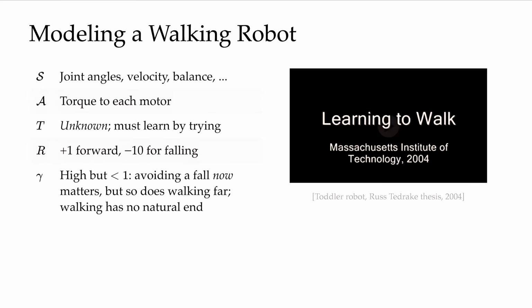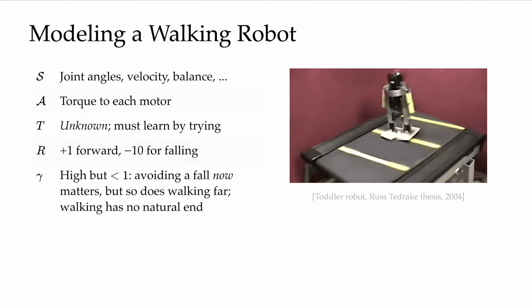And here, gamma, back to the robot learning to walk, simple example. Here, gamma is high, but strictly less than 1, because the robot needs to plan ahead, since avoiding a fall right now matters, but it also matters to make progress over many steps.